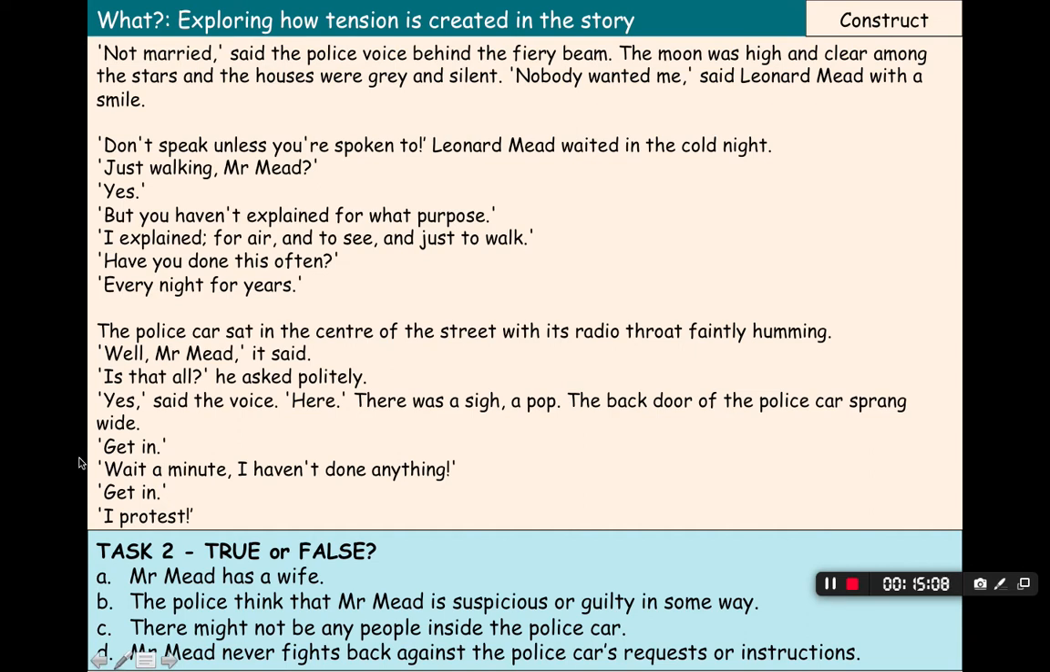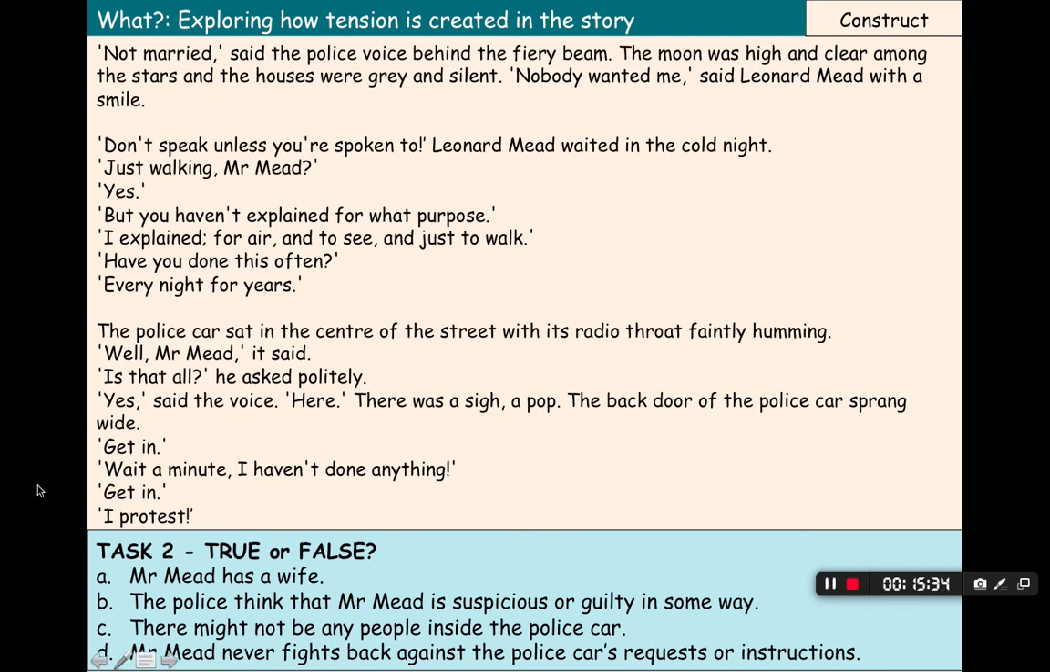Get in. I protest. So in this section, things become a bit scarier. The voice in the police car starts kind of shouting at Mr. Meade, and being quite rude to him and not accepting his answers about why he's going for a walk. And then things take a turn for the worse when they start telling him to get into the car. And we're not sure why or where they intend to take him.